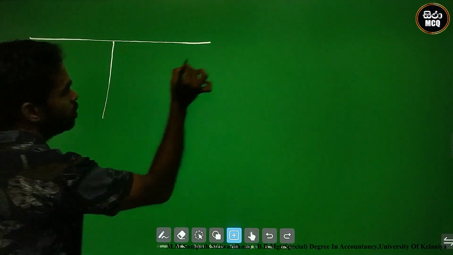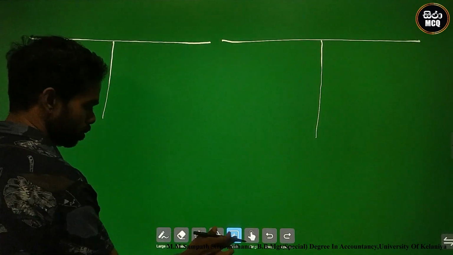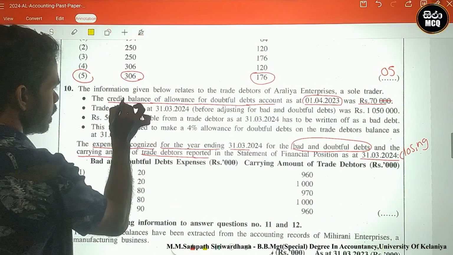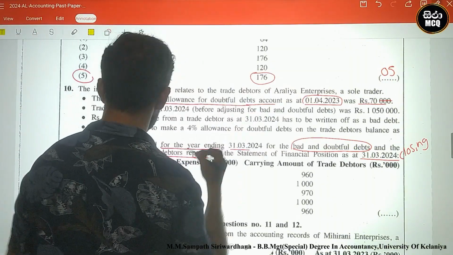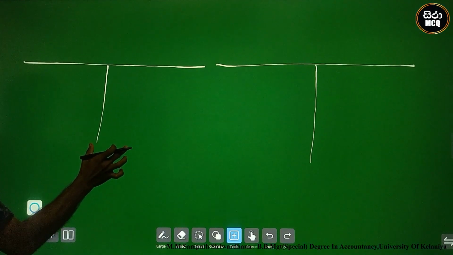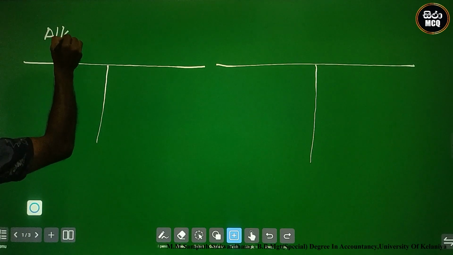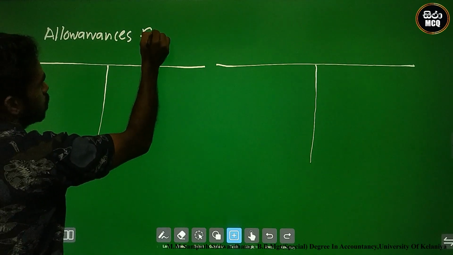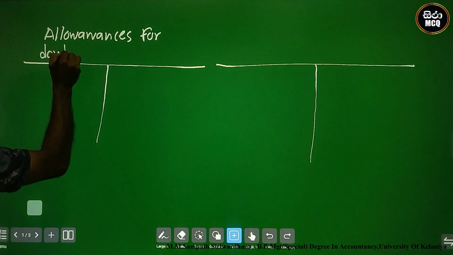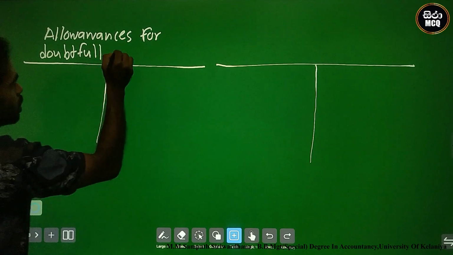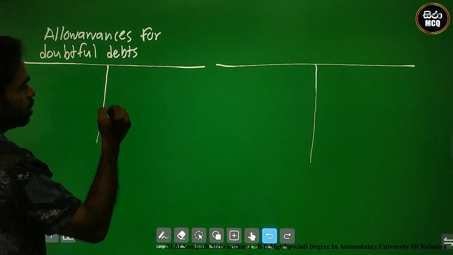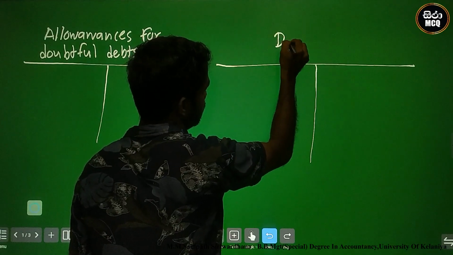Which account? The allowances, the provision, means the credit balance of allowances for doubtful debts. This account is allowances for doubtful debts. This is the debtor control account.